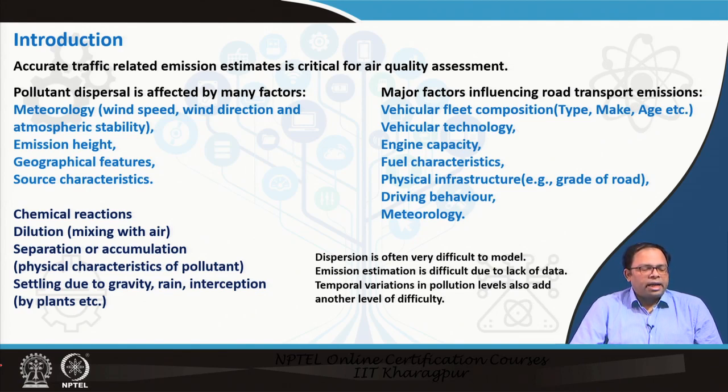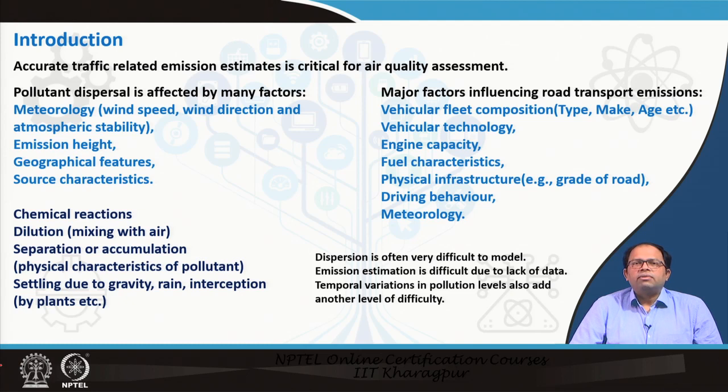So, these are the different characteristics, and in addition to that, once the pollutants come out of the tailpipe, because these are chemicals, they start reacting. So, this change in the chemical properties also needs to be considered, and then we need to consider its dilution or mixing with air. Even if we want to measure emissions, we have to consider that it is getting diluted, and then separation or accumulation of different pollutants, as depending on their physical characteristics they get separated or they accumulate, and also settling due to gravity, rain, or any other interception by plants, certain other surfaces, and so on. So, these are the different issues that also need to be looked into when we talk about pollutant dispersal.